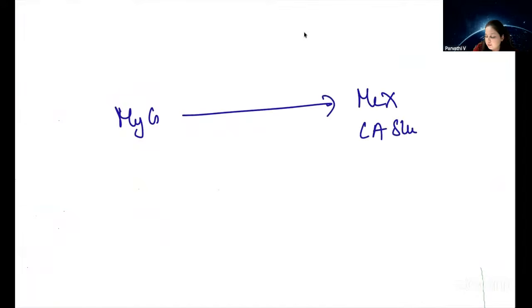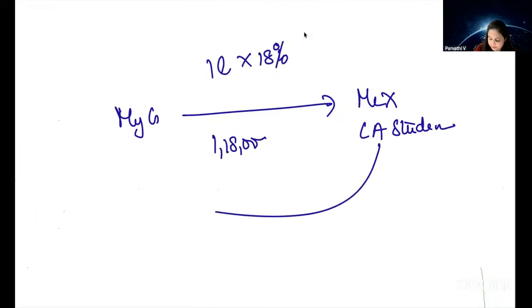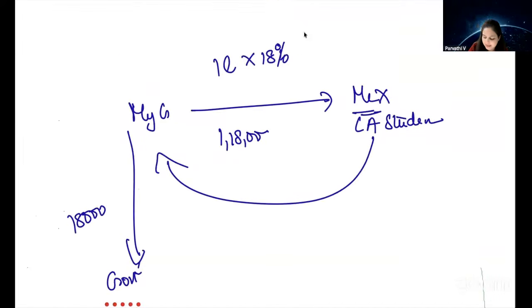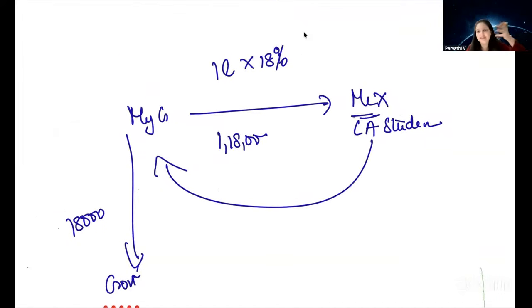Means what? Let us take the example of MyG itself. Mr. X, CA student, is going to MyG to buy a mobile phone or tab. 1 lakh rupees plus 18% GST. 1,18,000 rupees Mr. X paid to MyG. MyG paid 18,000 rupees to government. Later on, after 1 month, MyG decided, poor Mr. X student, we'll give him a discount of 10,000 rupees. What happened? MyG called Mr. X and told, please come to our shop.